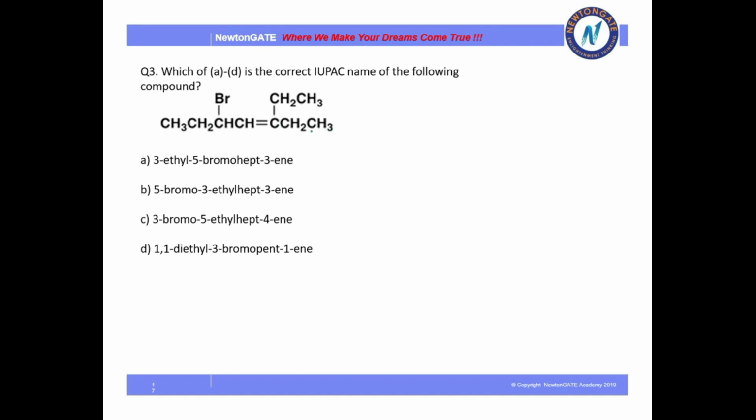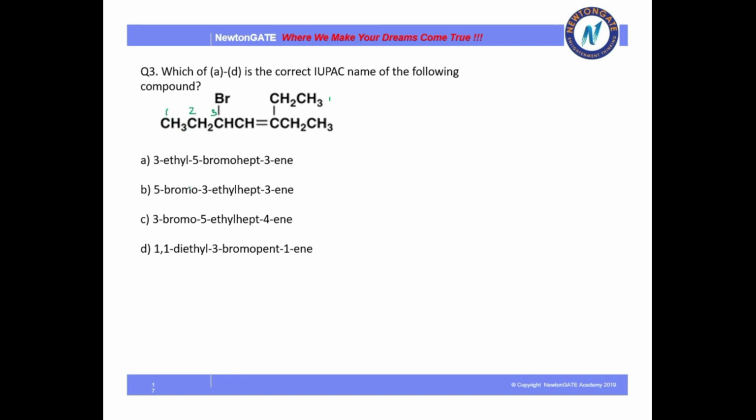Always remember, you have to consider priority here. Your functional group is bromine. So you have to prioritize bromine, and then the double bond over this ethyl group. So you have to count from here only. What will be your answer? I will count from here: 1, 2, 3. Why?